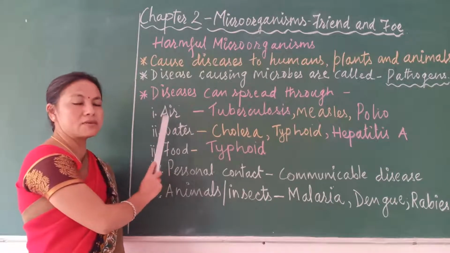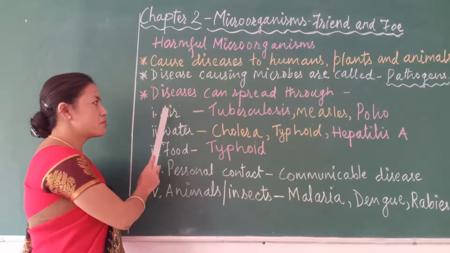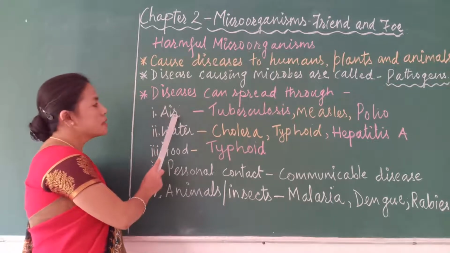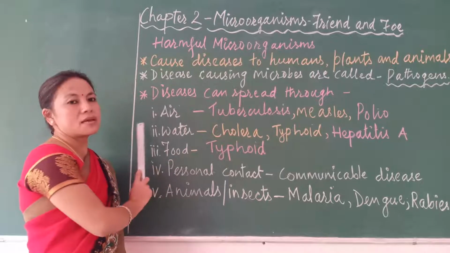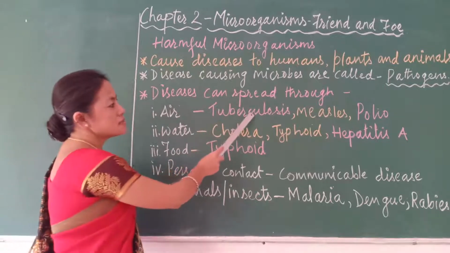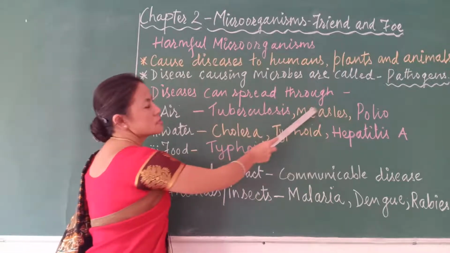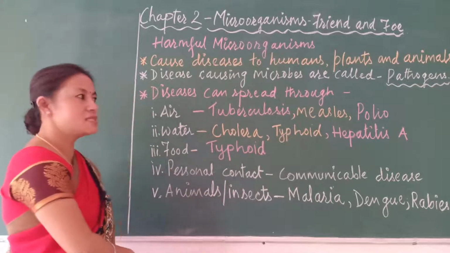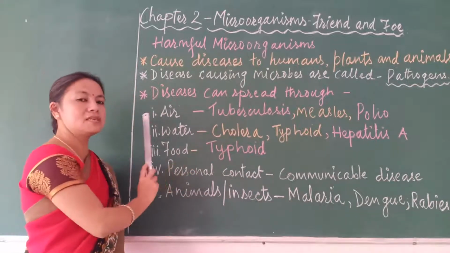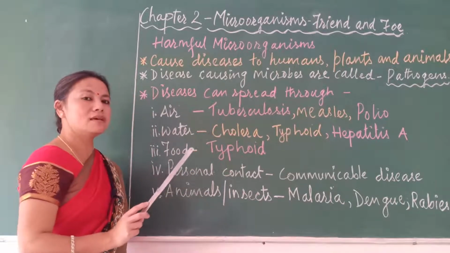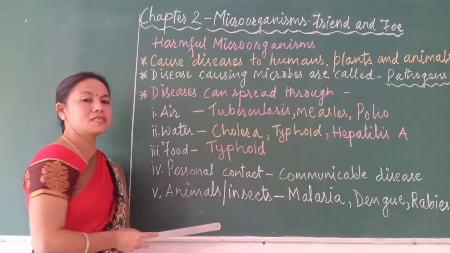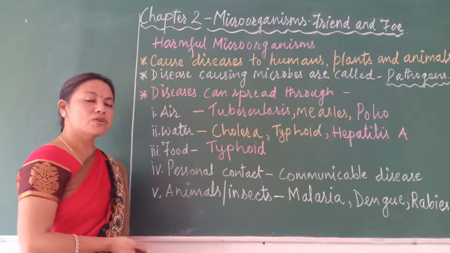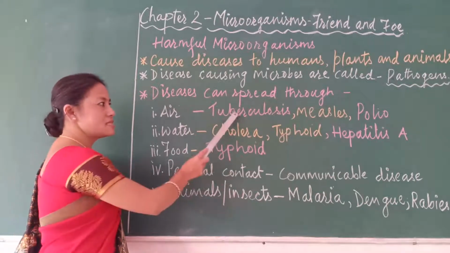The microorganisms which cause tuberculosis, measles, polio may be present in the air, floating in the air. If they come in contact with animals or humans, they may cause diseases.